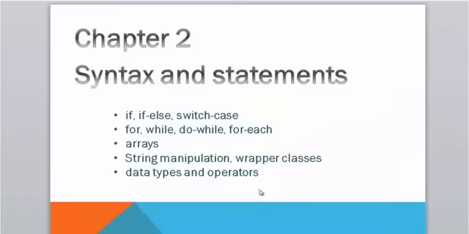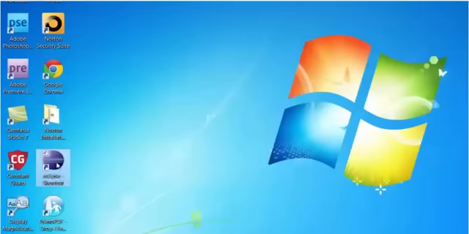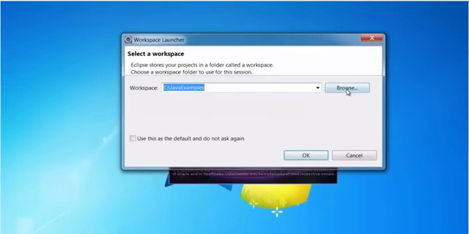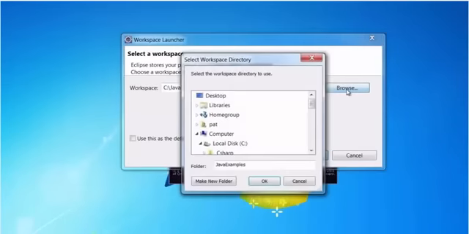In chapter 2, we are going to learn the Java syntax by writing some small Java programs. Go to your desktop or wherever you installed Eclipse and double click on Eclipse. Now you can click on the browse button and select any folder. This will be your workspace.